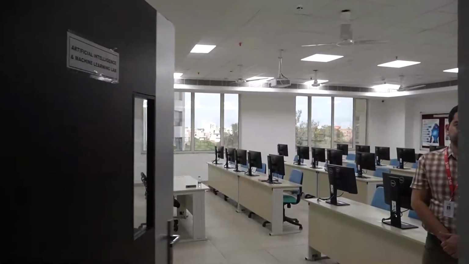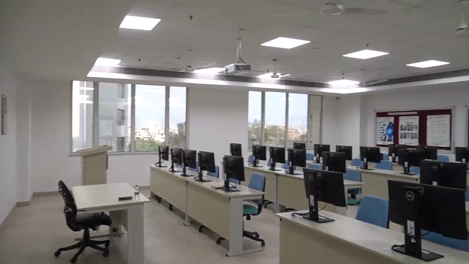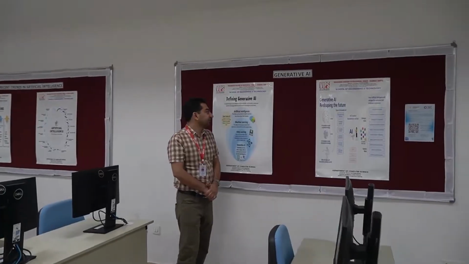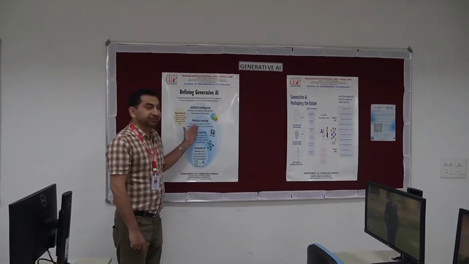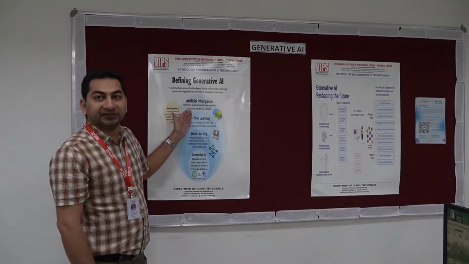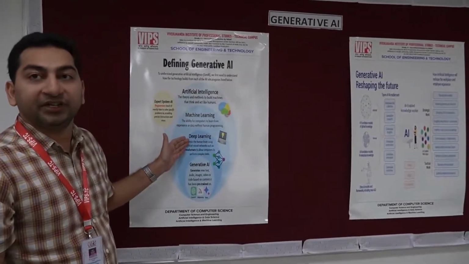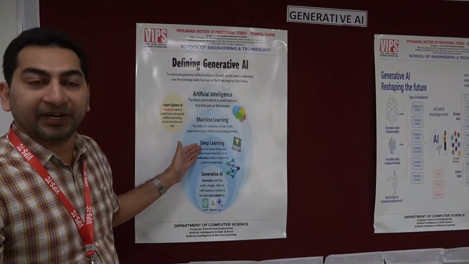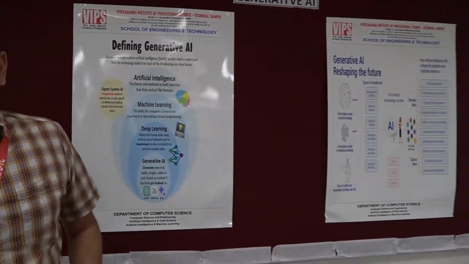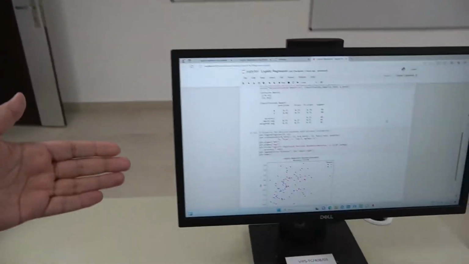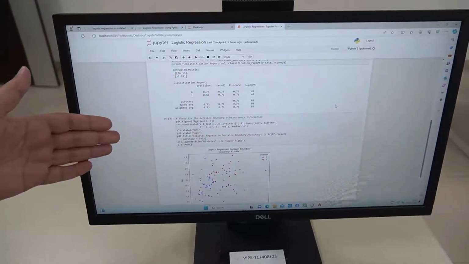This is our AI and machine learning lab. Welcome. In this lab, we conduct experiments for three subjects: artificial intelligence, machine learning, and deep learning. For artificial intelligence, we use Prolog. For machine learning, we use Python. And for deep learning, we use Keras and PyTorch. And this is a sample experiment of logistic regression done in the machine learning lab.